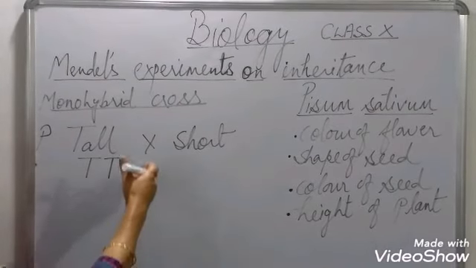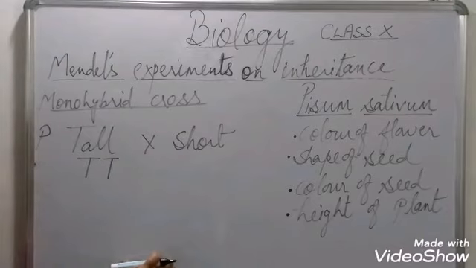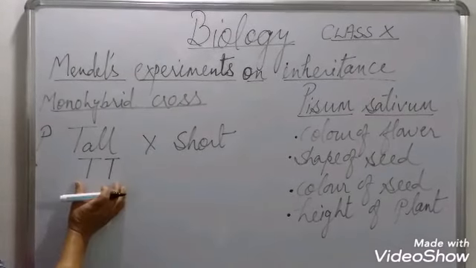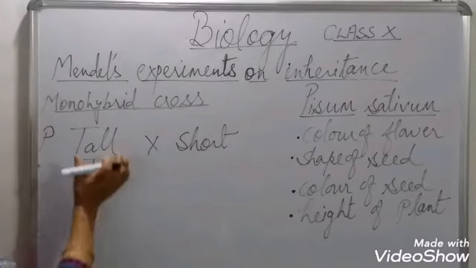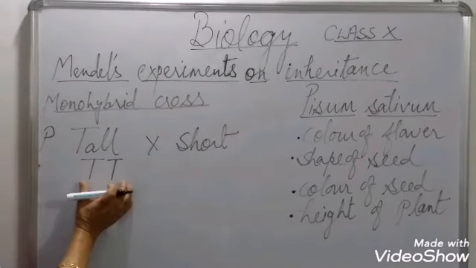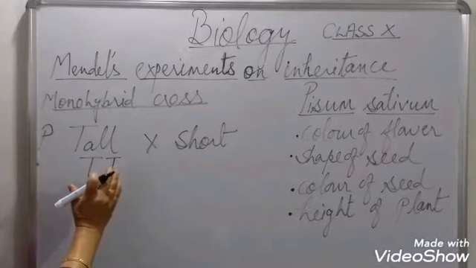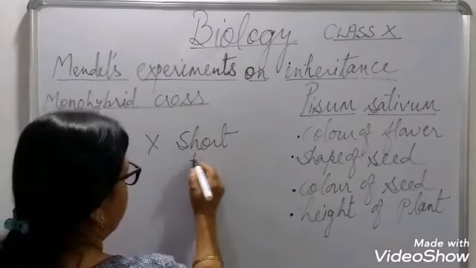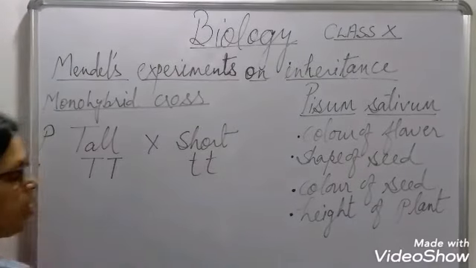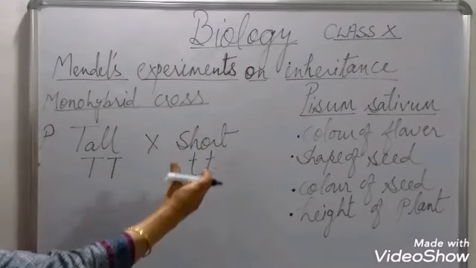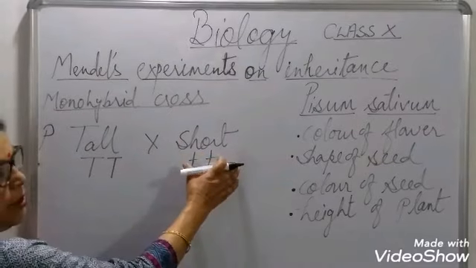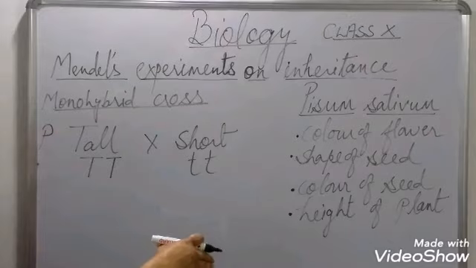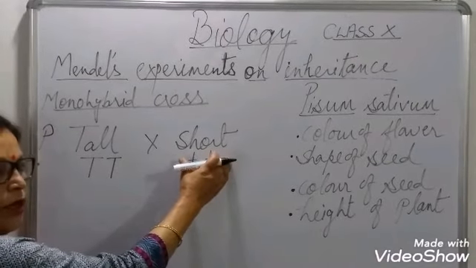The trait which is visible in the first generation out of these 2 is called the dominant trait. So here the dominant trait is tallness, and dominant traits are always symbolized by capital letters. Same way short will be written as small t as it is recessive. Now a recessive trait is the trait which cannot express itself in the first generation and it will remain hidden.